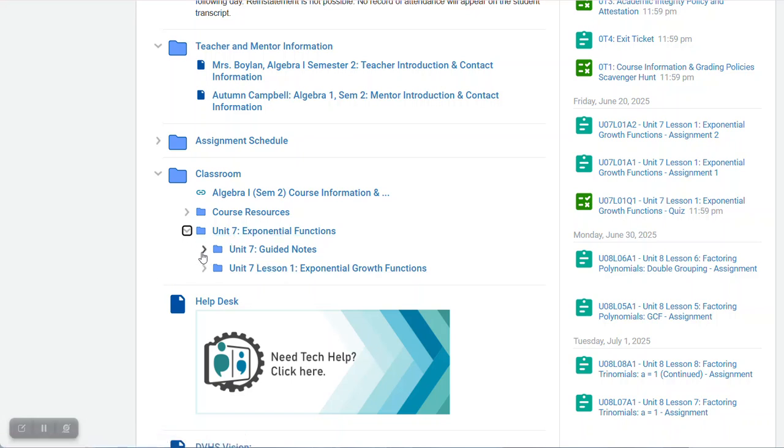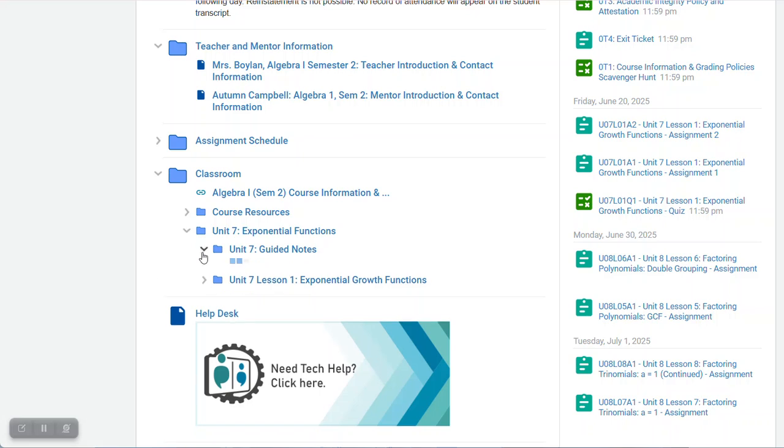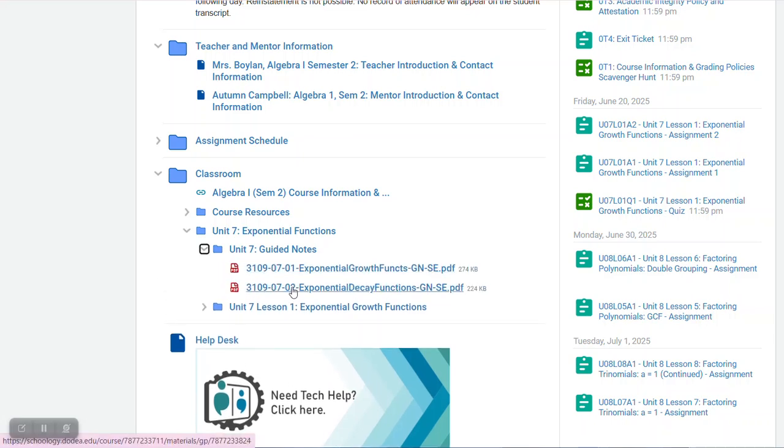So in here right now we have this folder with the Unit 7 guided notes. There are two notes. For this first one, don't worry about 3109, you can disregard that, but this 0701 means Unit 7, Lesson 1. These are the guided notes for Unit 7, Lesson 1. And you're going to want to use these as you're working through the content, the videos, because they're helpful when you're doing assignments and quizzes and preparing for quizzes. Okay. So those are the guided notes.